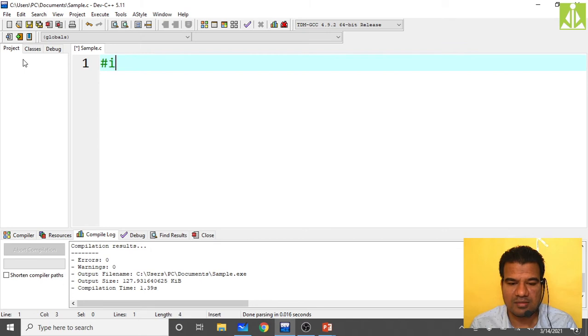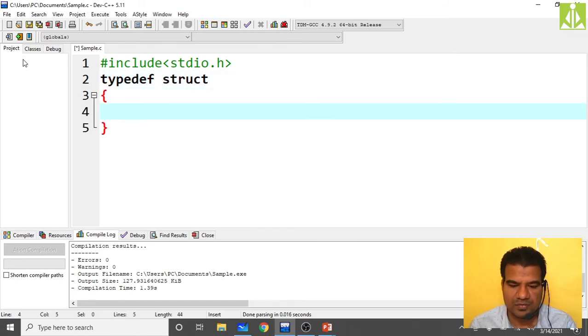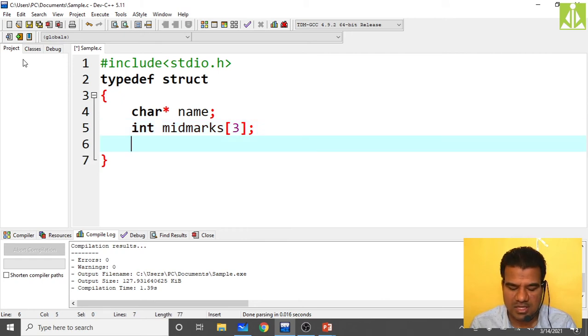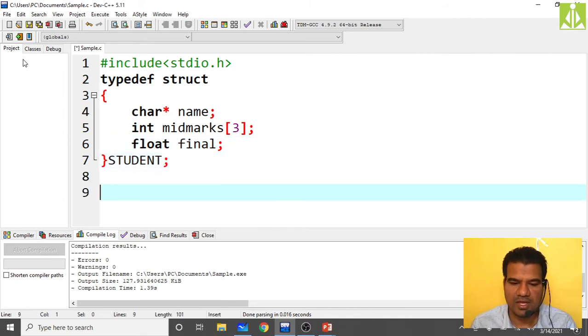Simply start the program, hash include stdio.h. Now you declare your student structure, typedef struct. I am taking character star name to store the name of the student, then integer mid marks of 3, because we are storing 3 midterm marks, then float final marks. So my structure name is student. Then go to int main of void.